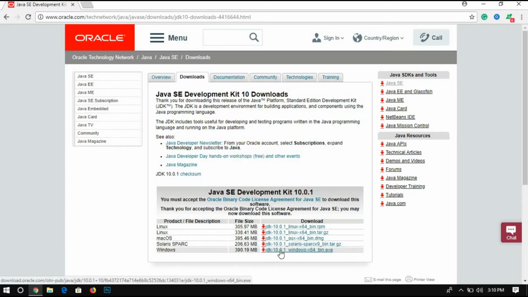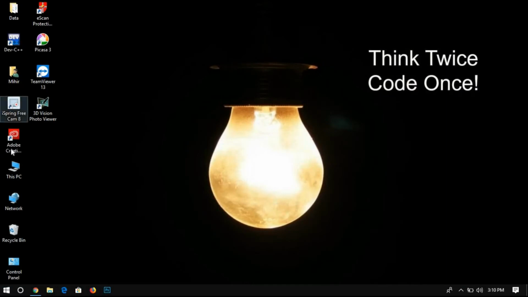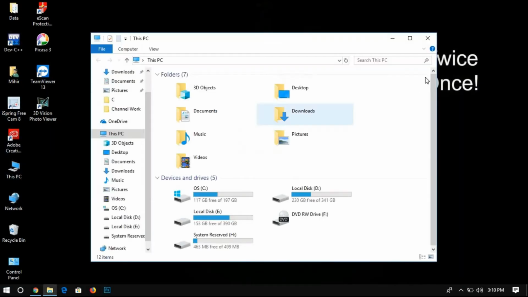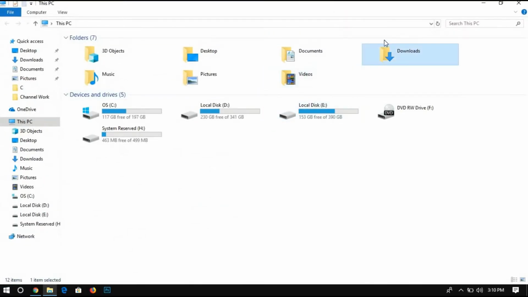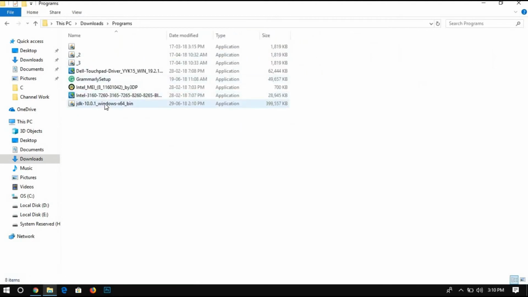I am not downloading it because I have already downloaded it. Minimize it and then go to it from the software. Click on it. So yes, this may take a while.